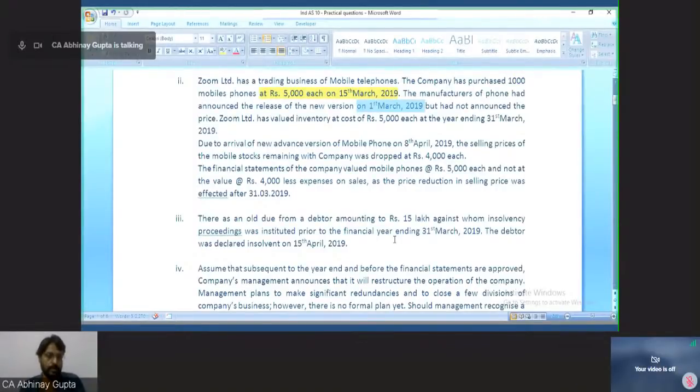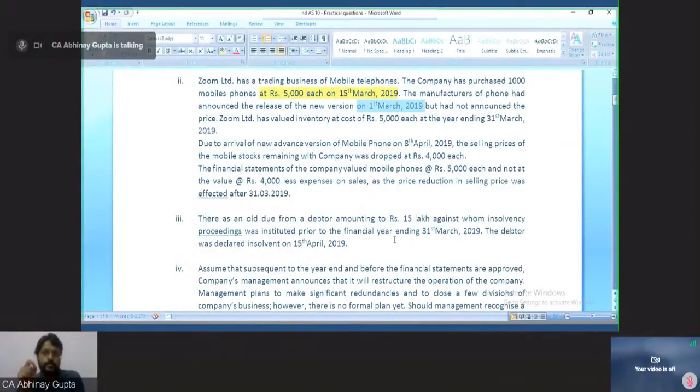Now, due to arrival of the new advanced version of mobile phones: Samsung, the manufacturer, had announced on 1st March that the new version is released, but they hadn't announced the price. But on 8th April, they announced the price of that version, which had been released on 1st March, as rupees 4,000 each.